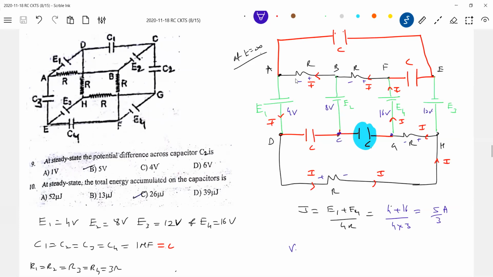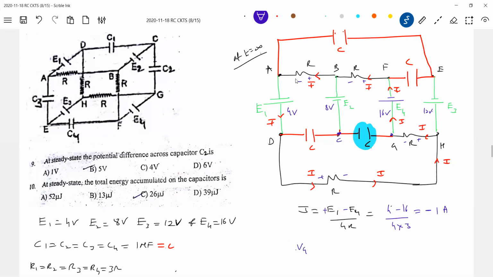Okay, that one. EG, let me look at where is EG. FG, sorry, F and G. F should be at negative potential. Okay, fine. Polarities will be, let it be, I will become negative. Minus E4 plus E1. Minus 1 ampere. Yes, sir. Because I took the polarity. Okay, now we'll write the potential difference.